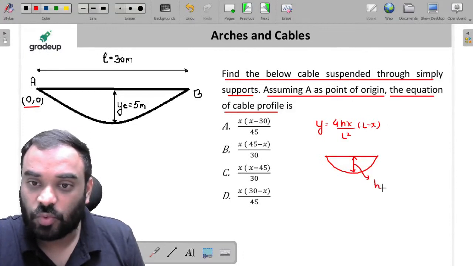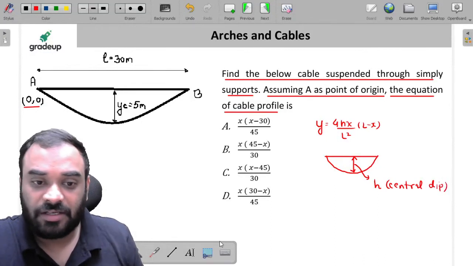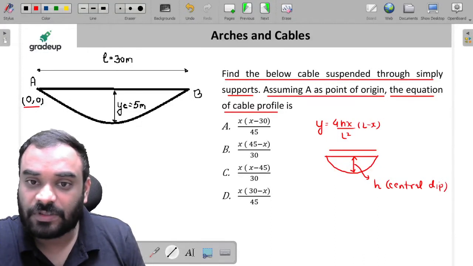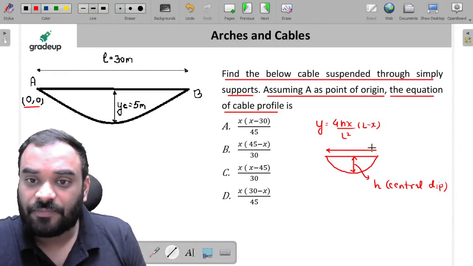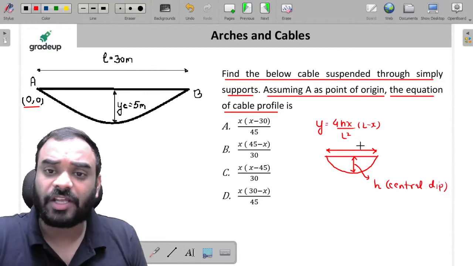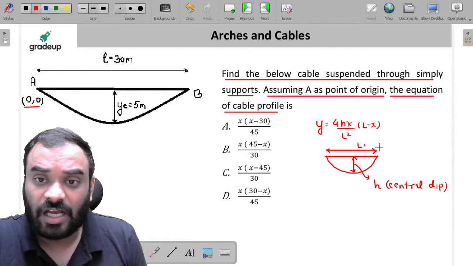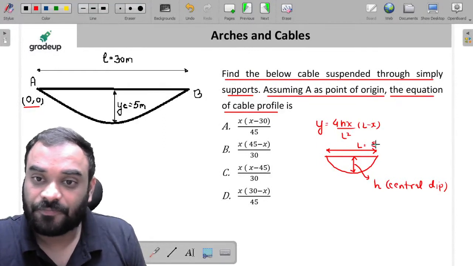This one is h, which is the central dip. And this one is the span, which is L. Now, whatever distances there are in the x direction or y direction, you have to consider from the origin. So this is L, which is given as the span.